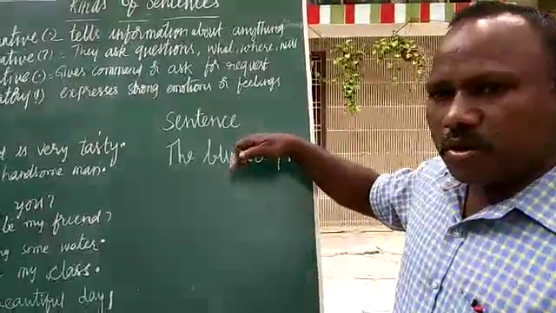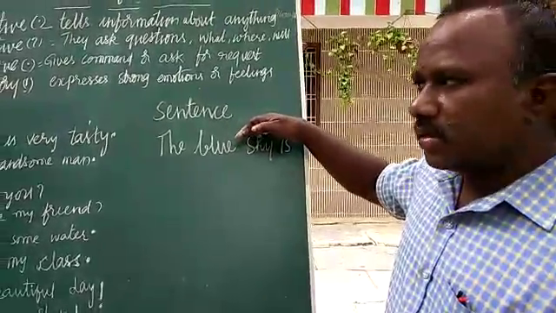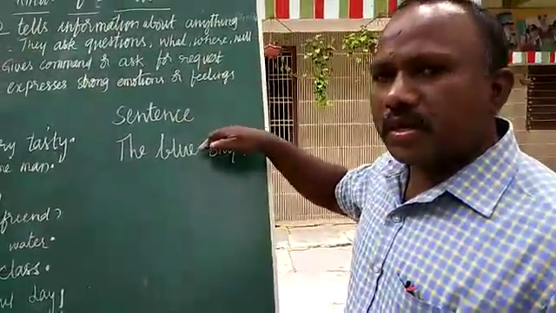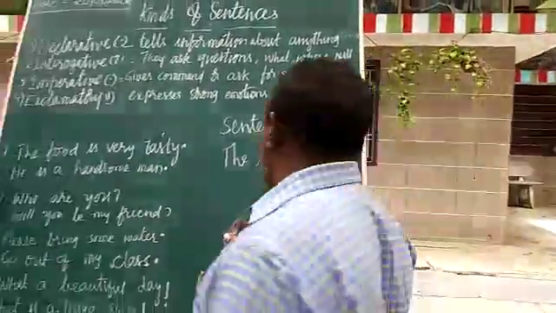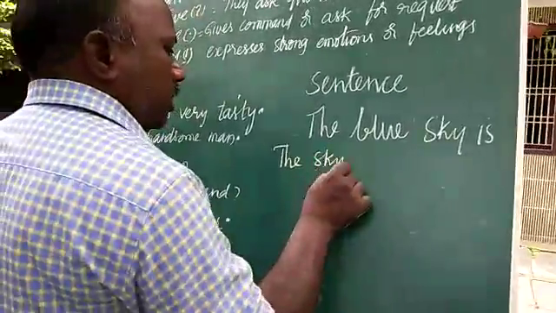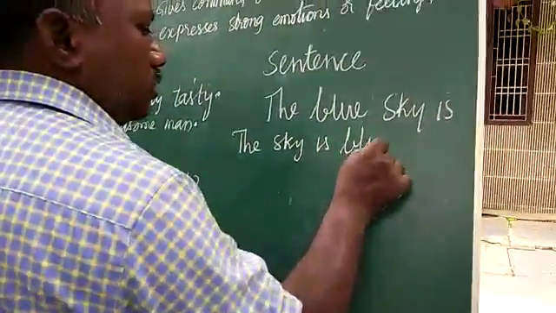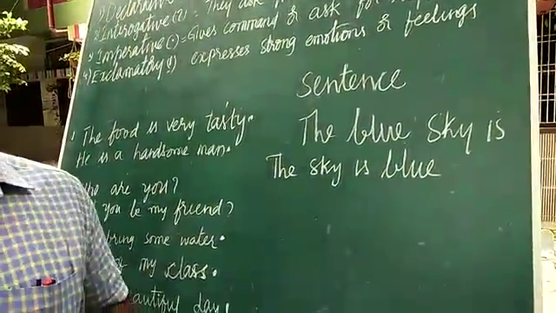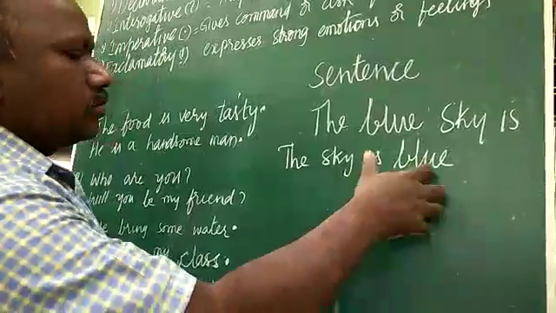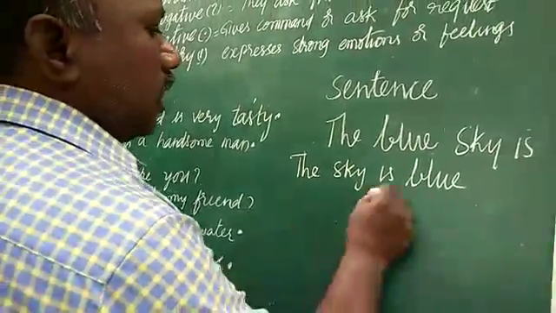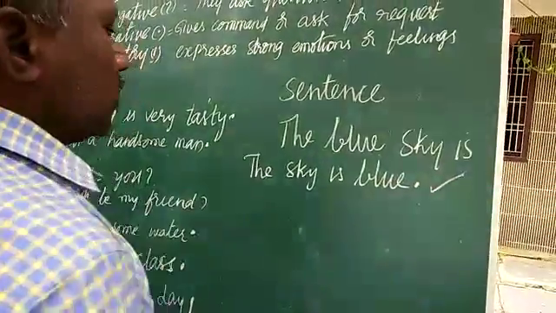The person who wants to express this wrote the sentence, but it is not proper, so he can write like this: the sky is blue. He wants to express that the sky is blue, so this is the right sentence.